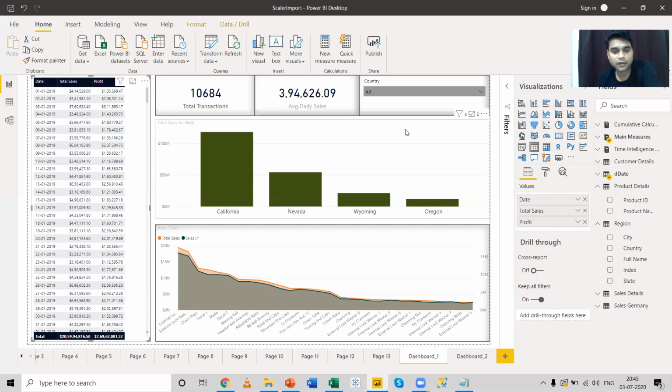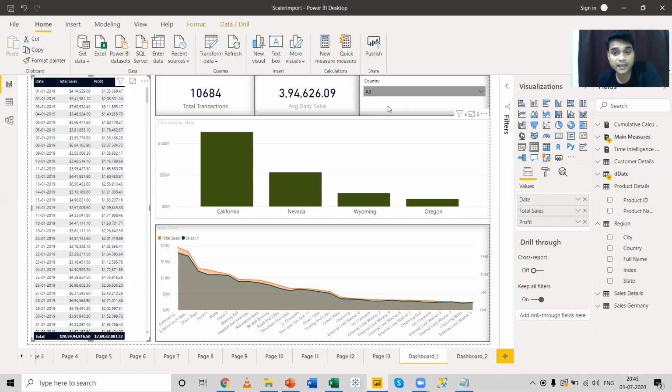The next topic that I'm going to talk about is visual interaction. Now, let me talk about a scenario first before I discuss this topic. There can be a scenario where you want some of the visuals in your report to remain static if you engage a slicer, or if you are applying a filter. Suppose I want the total transaction and the average daily sales to be static if I change the slicer option. How? I can achieve it through visual interaction.